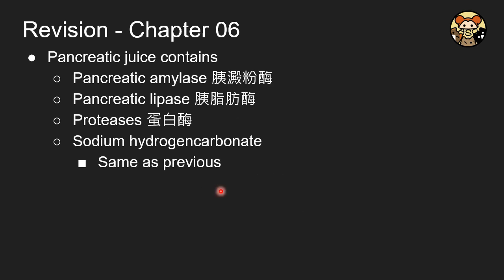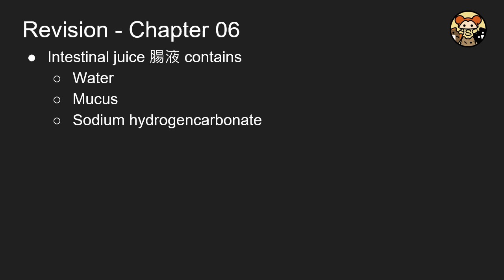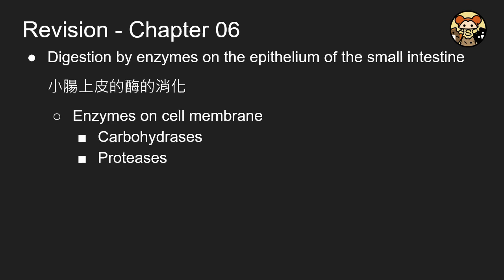And then the pancreatic juice contains all three enzymes necessary to break down carbohydrates, lipid, and also protein. And the intestinal juice will mainly consist of water, mucus, and sodium hydrogen carbonate. And the enzymes are actually attached to the epithelium of the small intestine. That means that the enzymes in your small intestine are not really released to the food directly, but just attached to the epithelium, that's the surface of your cell.